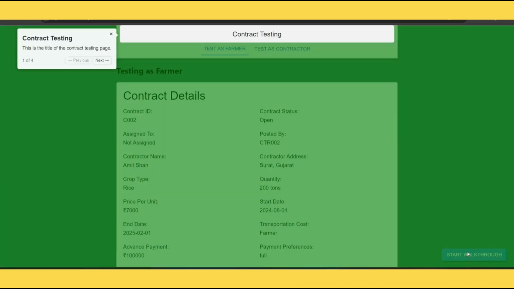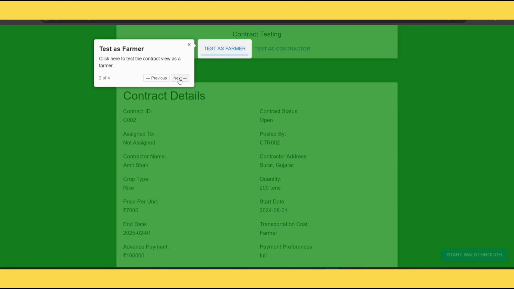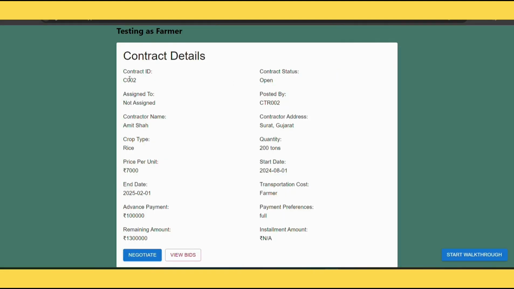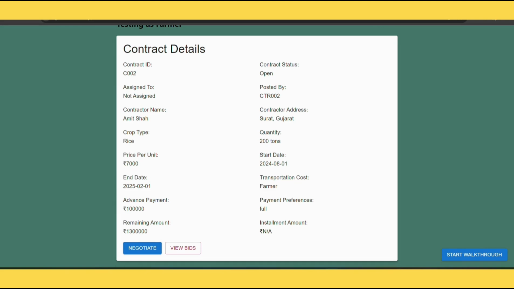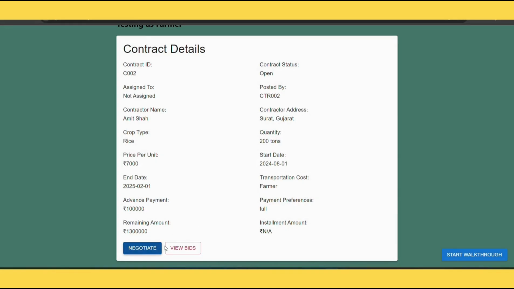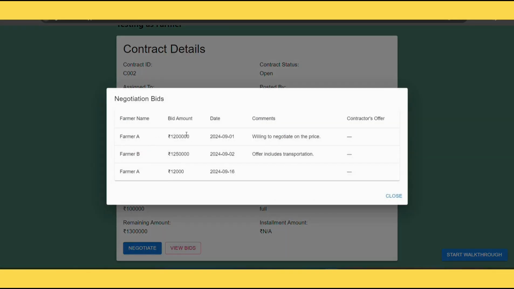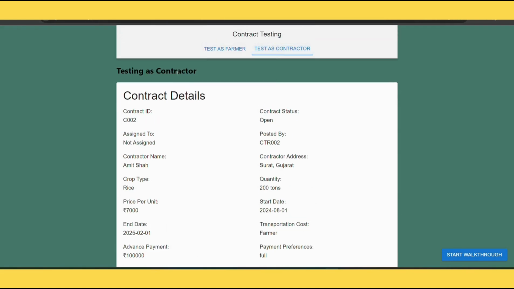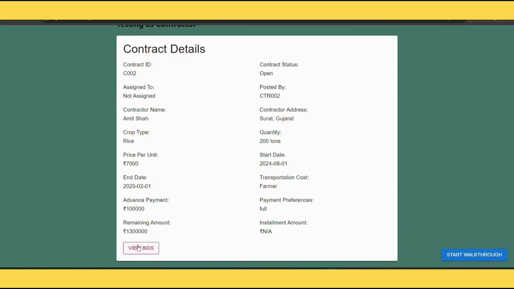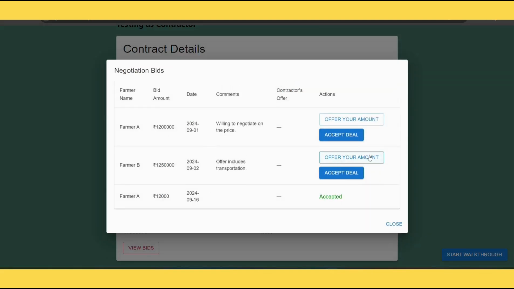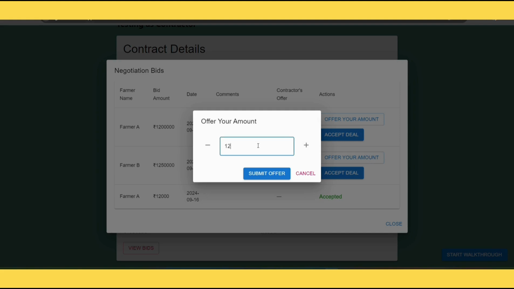Now, on the negotiation page, we provide a Walkthrough button for users. For this demo, we will first test the contract as a farmer. By clicking on the negotiate button, the farmer can initiate a negotiation and place their bid. Additionally, by clicking on view bids, the farmer can see all bids submitted by contractors. Next, we will switch to the test as contractor tab. Here, the contractor can view the bids placed by the farmer, make their offer, and finally, if both parties are satisfied, the contractor can accept the deal to finalize the contract.